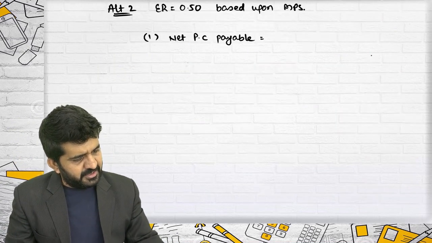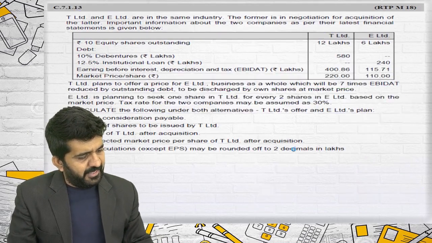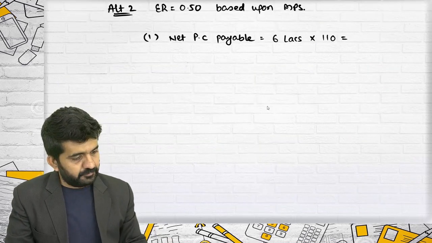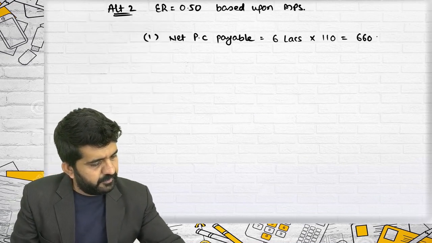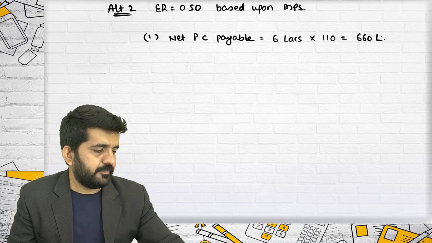There were 6 lakh shares. You are paying 6 lakhs into their market value, which is 110. It is 660 lakhs.